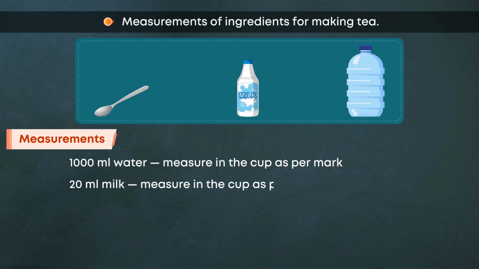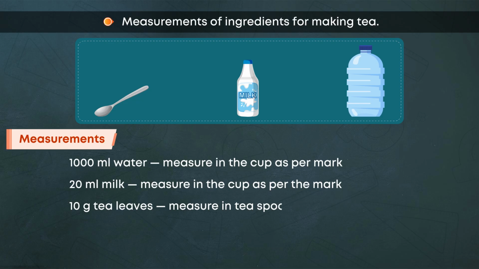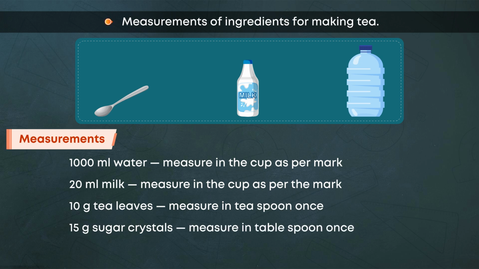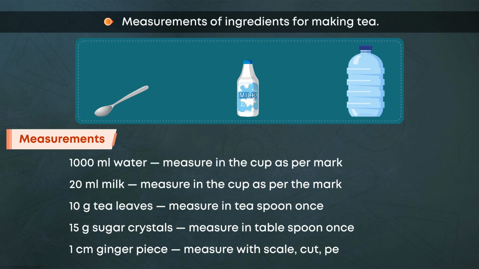Measure in the cup as per the mark. 10 g tea leaves. Measure in teaspoon ones. 15 g sugar crystals. Measure in tablespoon ones. 1 centimeter ginger piece. Measure with scale, cut, peel and grate.